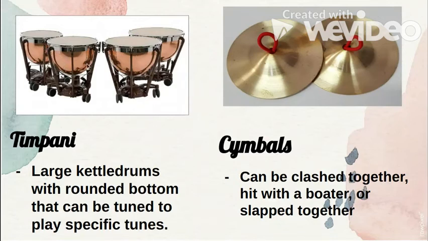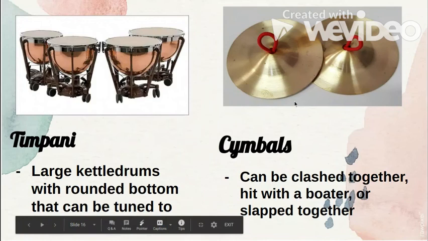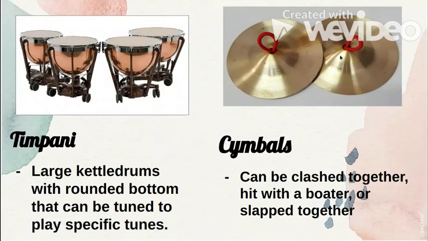As you can see, this one is made of metal. That one is still the same. Next, we have cymbals. Cymbals are very common. They can be clashed together, hit with a beater, or slapped together. So you can play this one by slapping, not slapping your face, slapping it together. The two, of course, are a pair.